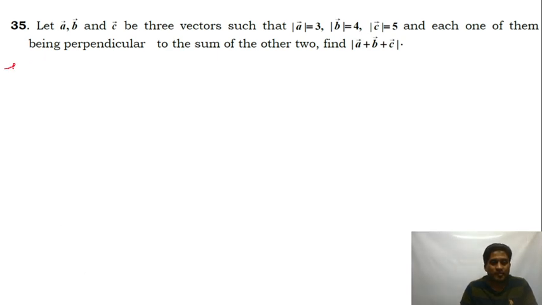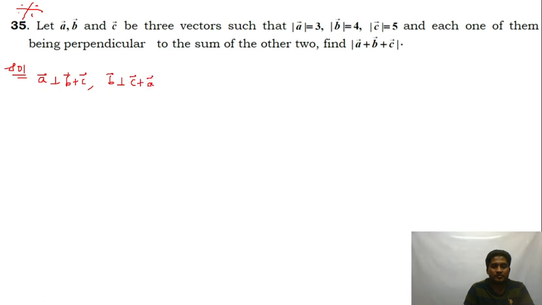Even this is a miscellaneous example, standard question of NCERT. A, B, C are 3 vectors such that mod A, mod B, mod C is given, and each vector is perpendicular to sum of the other two. A is perpendicular to B plus C, B is perpendicular to C plus A, and C is perpendicular to A plus B. So this means that A dot with B plus C is 0. B dot with C plus A is 0.